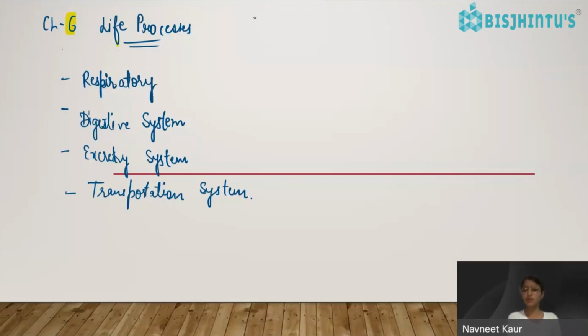When we are just sitting, not doing anything, even then these systems of ours are working. We are just sitting, but our respiratory system is working, our digestive system is working, our excretory system is working at some particular time, and the transportation system is working all the time. All the time our cells are getting blood.